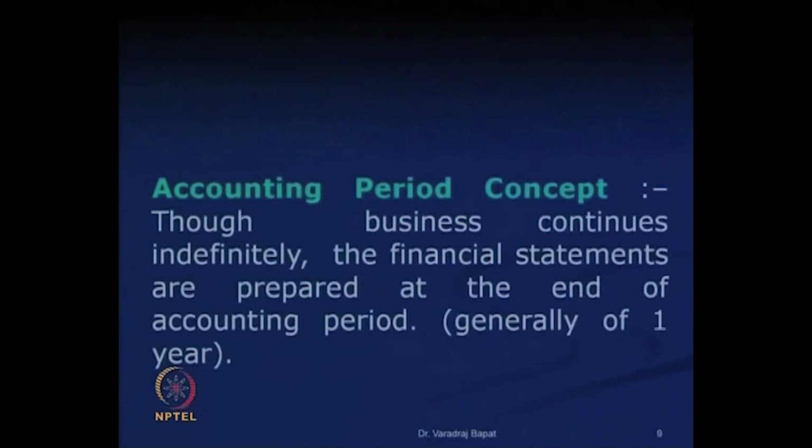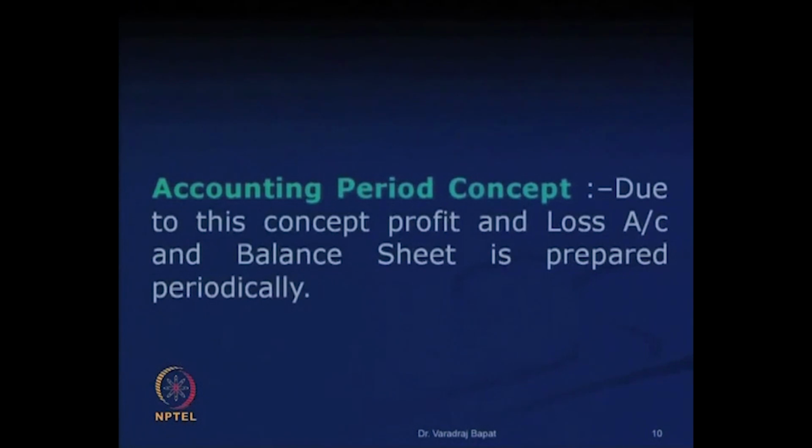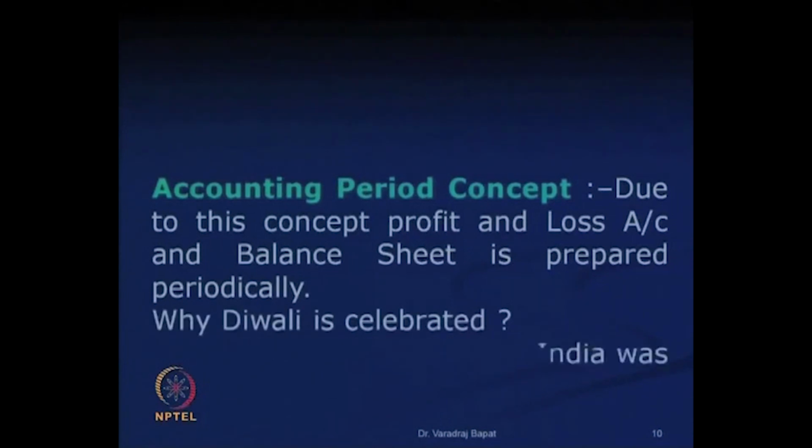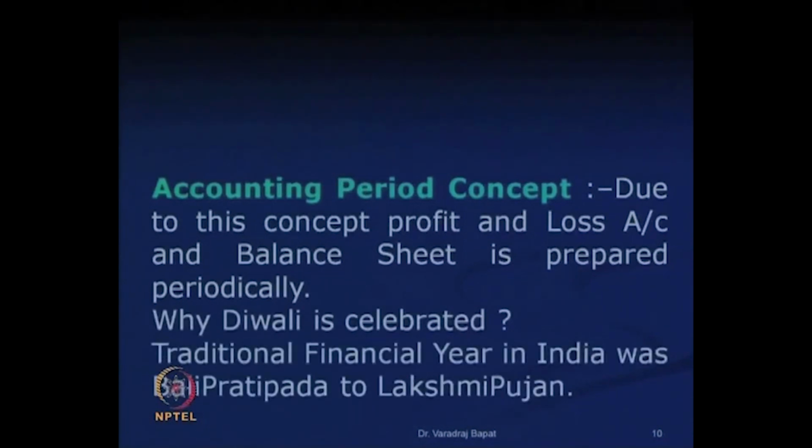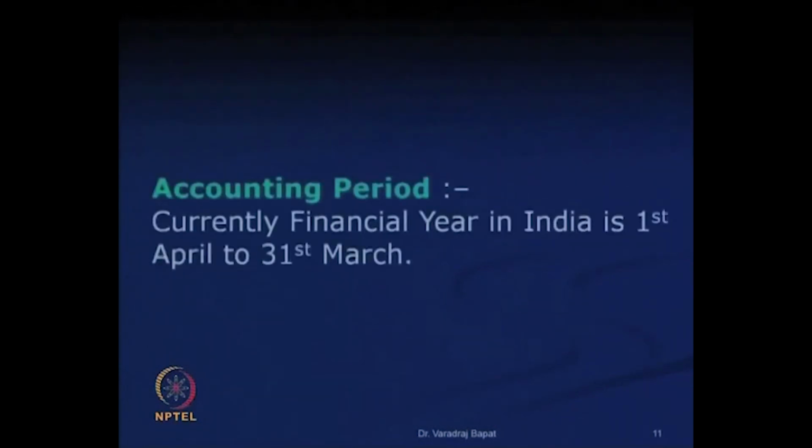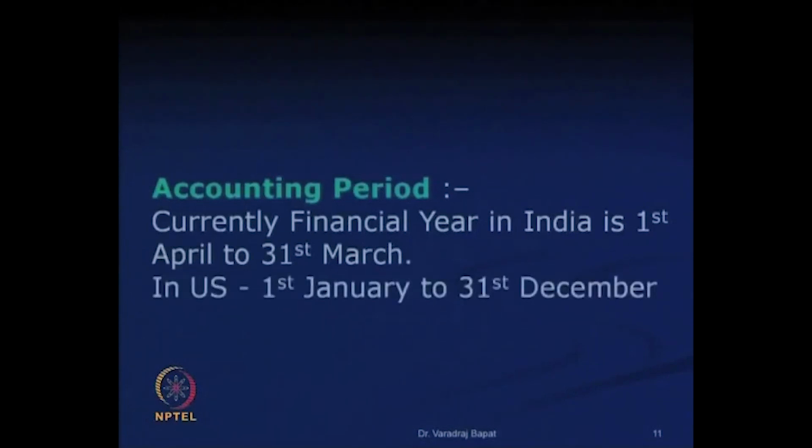Next is accounting period concept, which again we have discussed at length last time, that the whole business cycle is divided into fixed periods and the financial statements are prepared at the end of these periods. Due to this concept, the profit and loss account and balance sheet is prepared and reported periodically. We have also seen that traditionally Diwali has been the financial year which was followed in India. Currently, the financial year which is followed is from 1st April to 31st March. In US, it is from 1st January to 31st December, and so on. In different countries, different accounting periods are used.